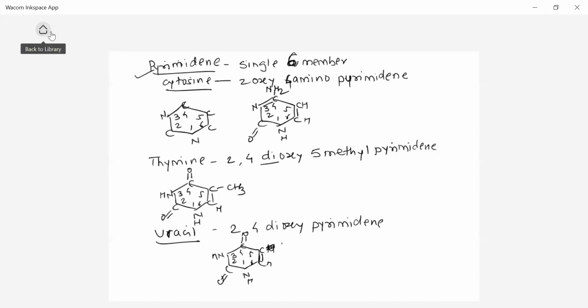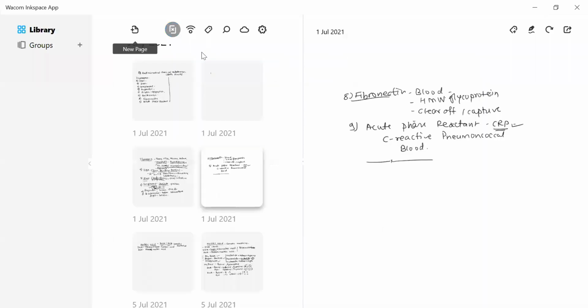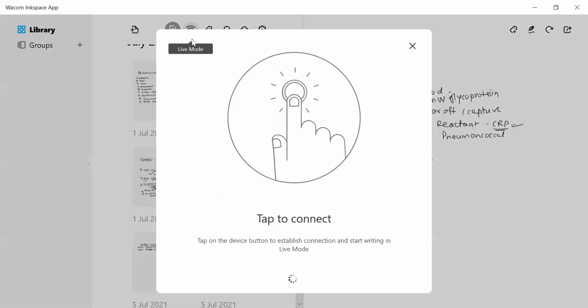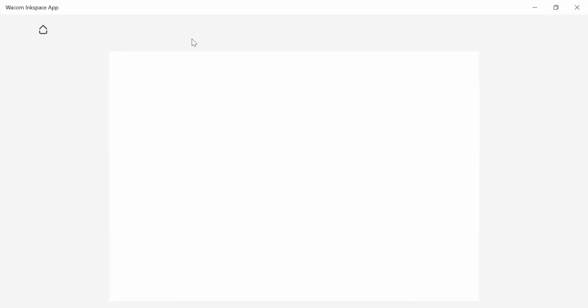So these are the first component of the nucleic acid, that is the DNA. These are the nitrogen bases present in the DNA and RNA. Now the next component is the pentose sugar.